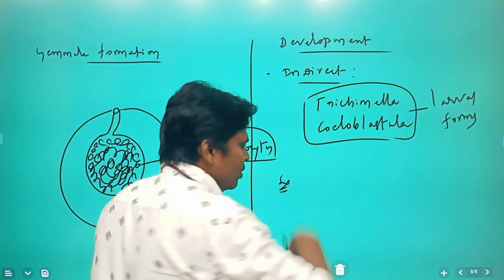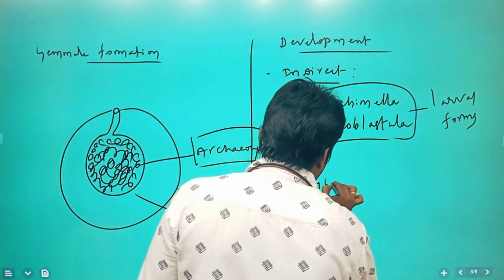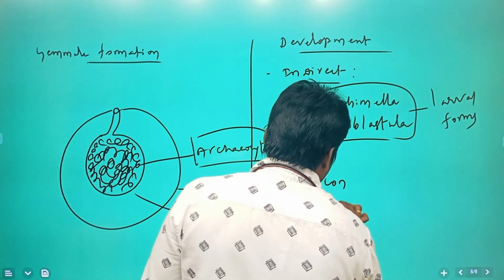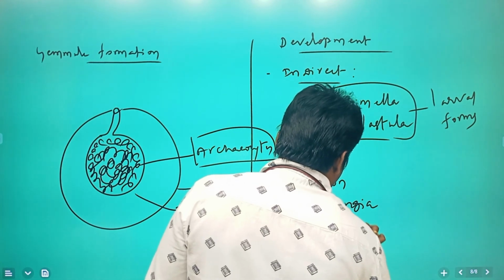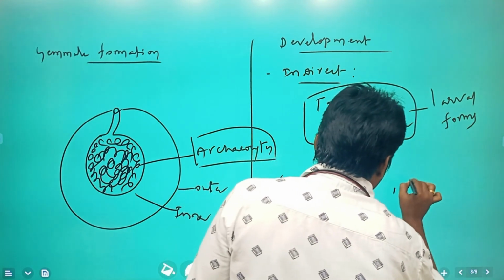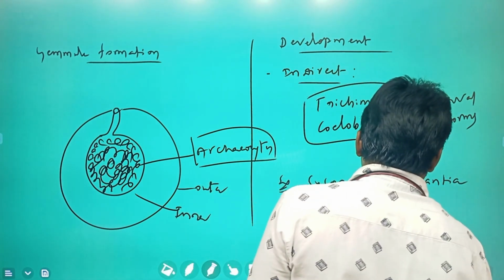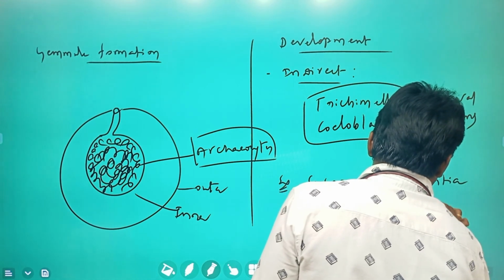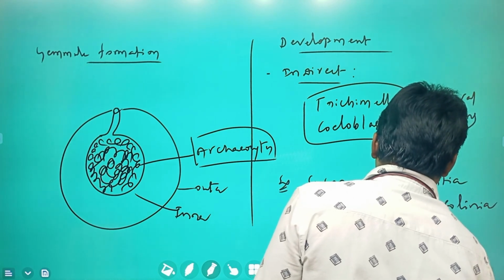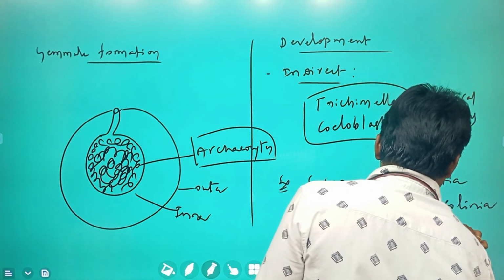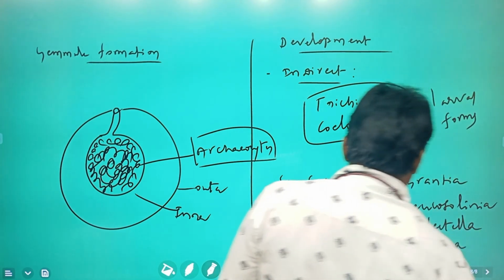And if you take examples for Porifera, you can take Euspongia, Sycon, Spongilla, Grantia, Leucosolenia, Euplectella, Chalina, Demospongia.